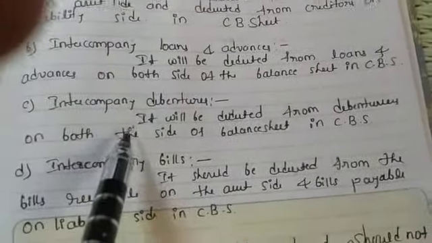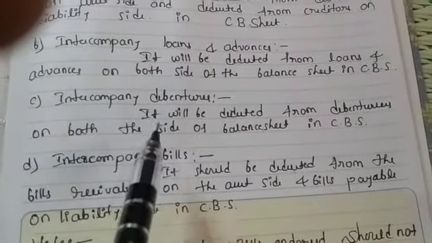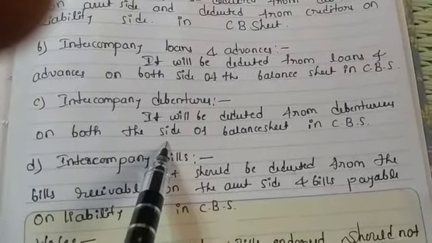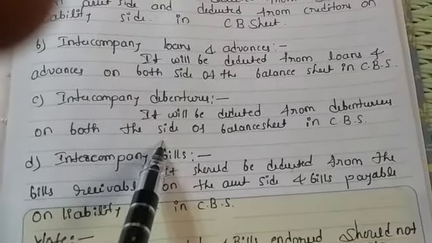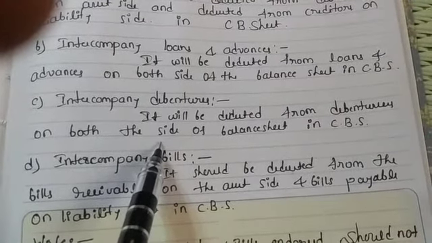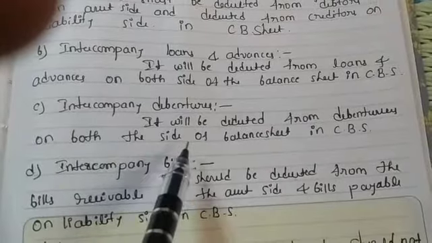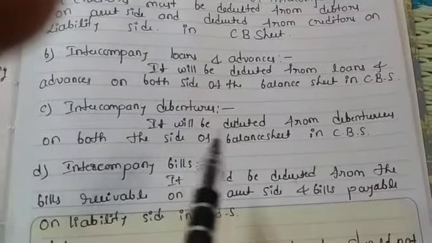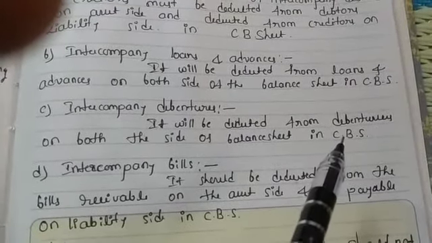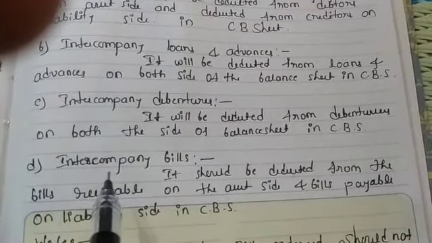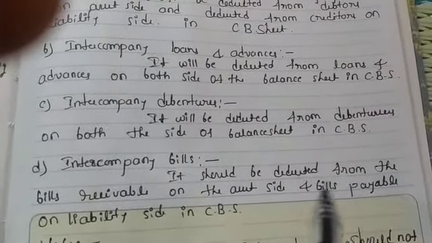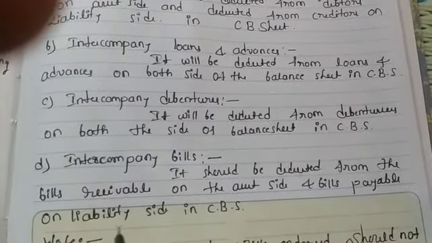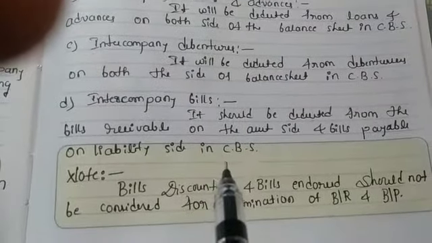Then intercompany debentures. At the time of preparing the consolidated balance sheet, if such debentures are issued by the holding company to the subsidiary company or vice versa, they will be deducted from debentures on both sides of the balance sheet in the consolidated balance sheet. Then intercompany bills should be deducted from bills receivable on the asset side and bills payable on the liability side in the consolidated balance sheet.